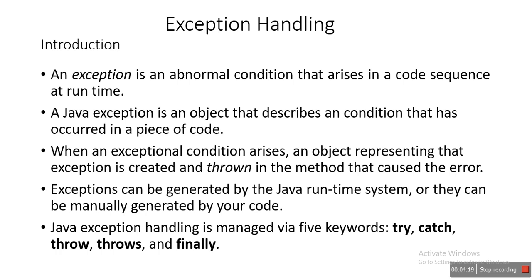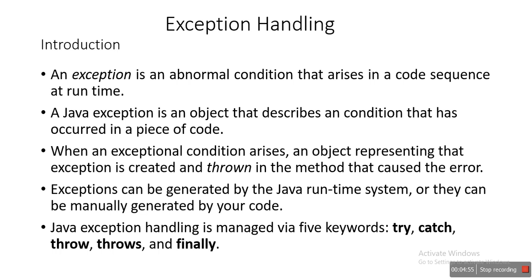Whenever the exception occurs, an object of that particular exception class is generated or created, and it is thrown. So an exception is also described or denoted by an object. When an exceptional condition arises, an object representing that exception is created and thrown. As I said, when an exceptional condition arises during runtime, an object representing that exception class is created. We have a class hierarchy.